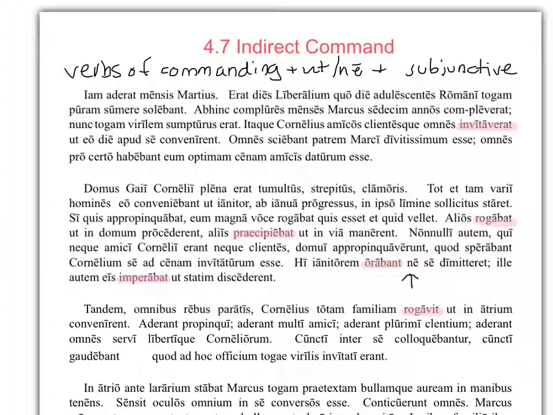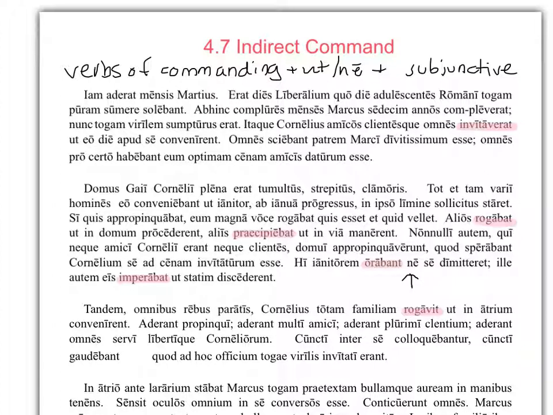And that's how we normally set up an indirect command in English. We like to use the infinitive. He was ordering some to proceed into the house. In Latin, we use ut or ne plus the subjunctive. So let's look at the next one. Praecipiebat, he was ordering aliis, others, ut manerent, to stay, right, in via, in the road.